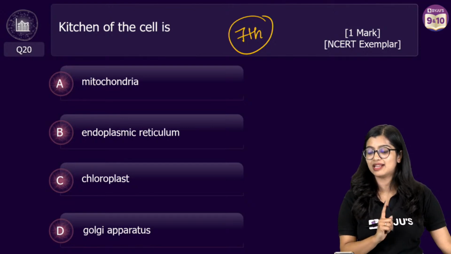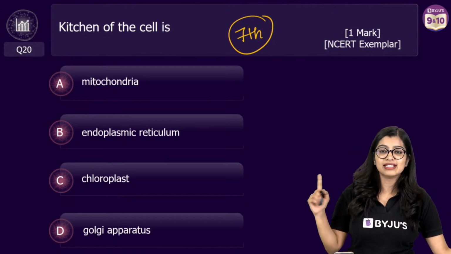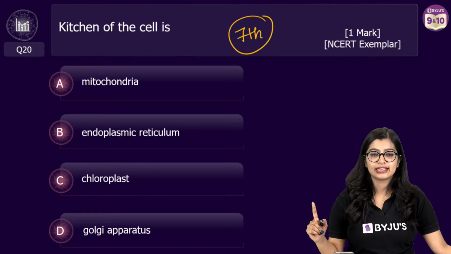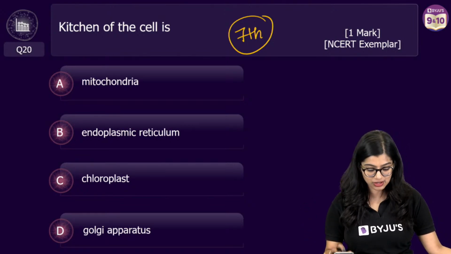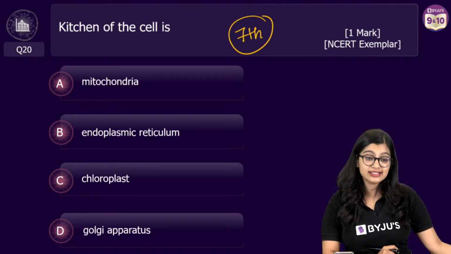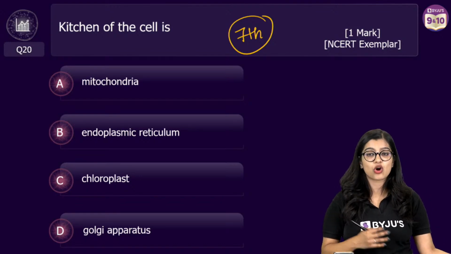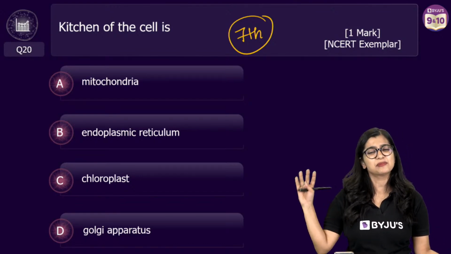All of you, I need to see 90% giving me the answer. In 7th standard we have learnt, right, that kitchen of the cell is what? Yes, exactly. This is the easiest question. But even then I can see some of them are going wrong, right? But it's okay. Whoever went wrong, it's fine. You tend to make mistakes, but it's an easy one.